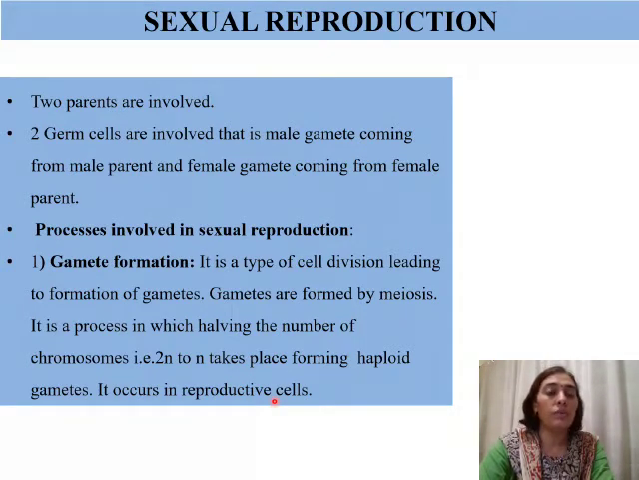So this is a process of reduction division where the number of chromosomes reduces from 2n to n, that is halving. Here we have 2n, here we have n. So the number of chromosomes has reduced to half, and we get haploid cells. It results in the formation of haploid cells with n number of chromosomes, that is half the number of chromosomes present in the parent cell. So this is the first important step in sexual reproduction, the formation of gametes by meiosis, that is reduction division.